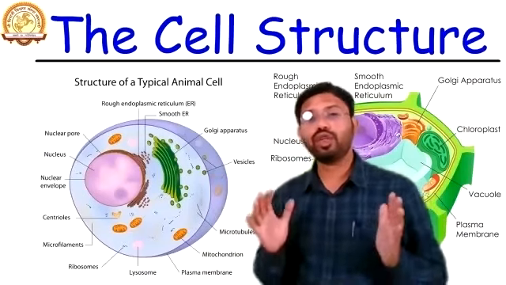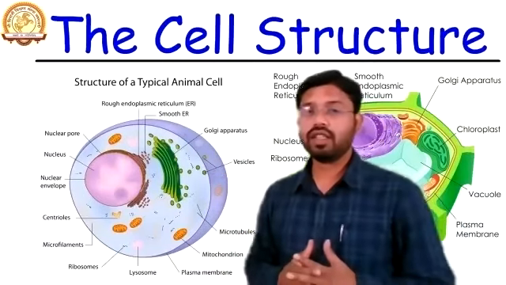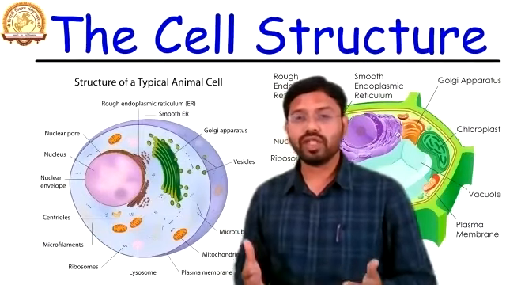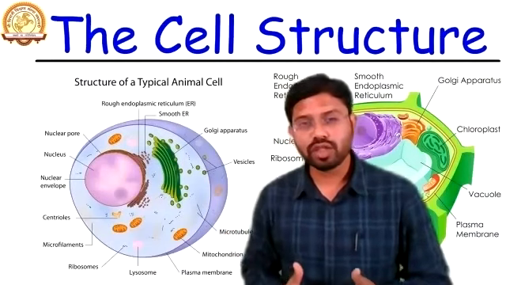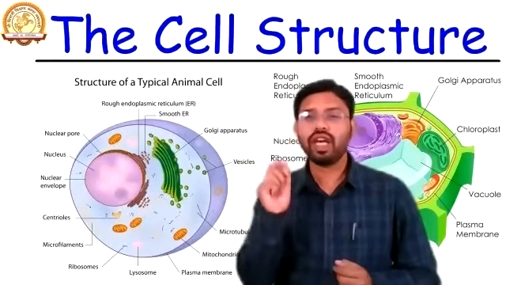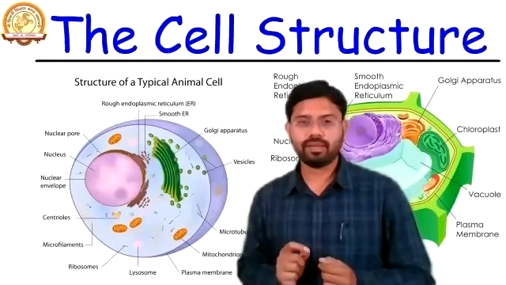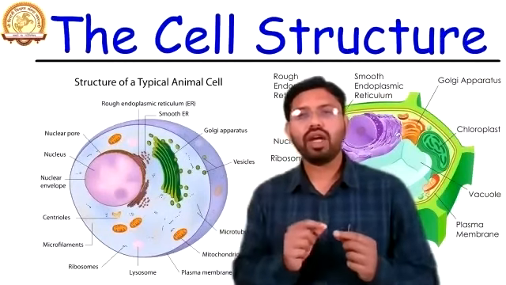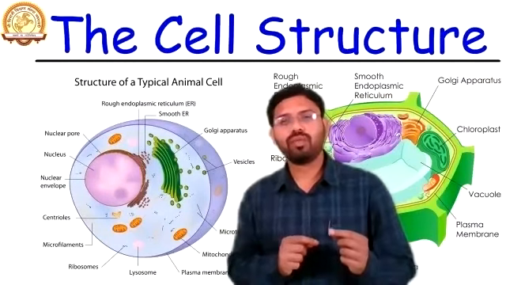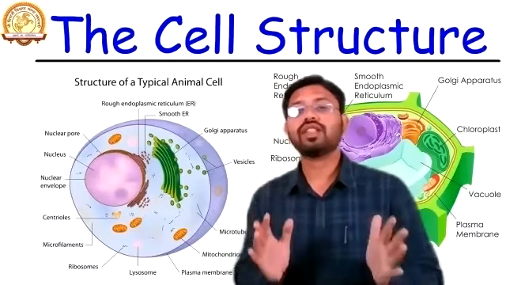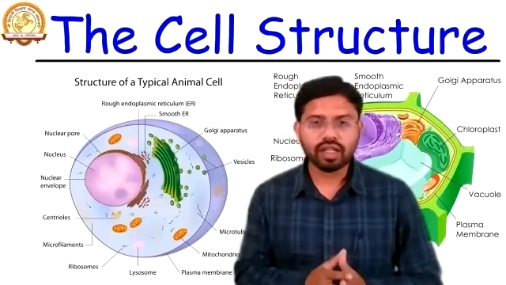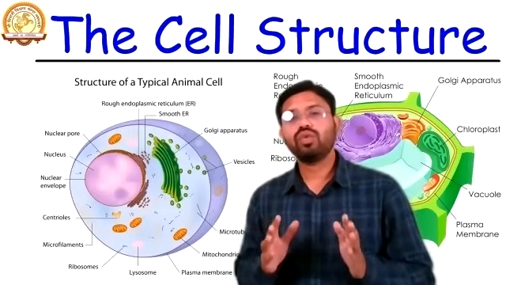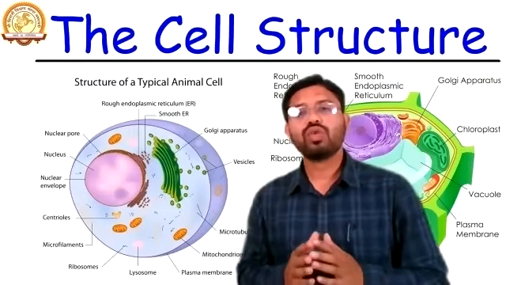So the cells form, and these cells get modified. There are different stages like morphogenesis for the formation of different types of organs. All these things happen, but there is a particular mechanism for it. The mechanism for division, for morphogenesis, and other things that the cell can perform is known as the cell cycle. Whether it is a prokaryotic cell or a eukaryotic cell, each and every type of cell has to go through this mechanism of the cell cycle so that it can divide.